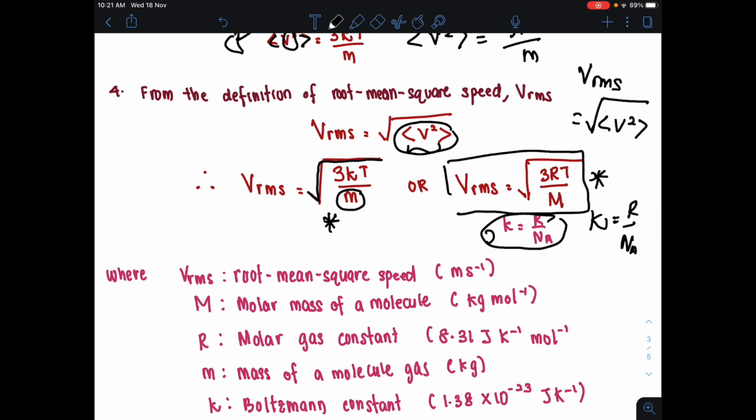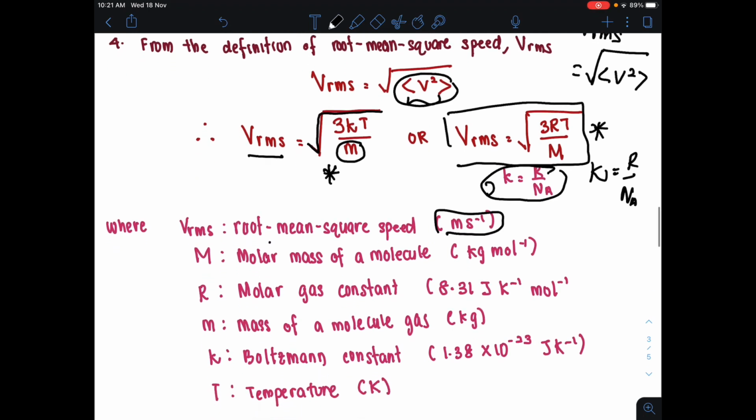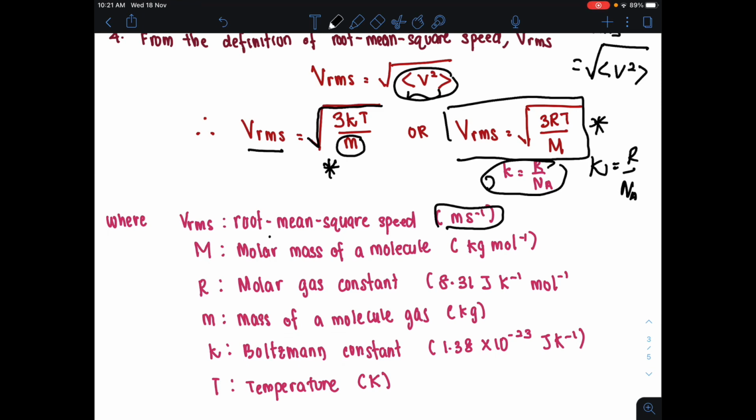So where VRMS here is the root mean square speed, which must be in the unit of ms negative 1, SI unit. Capital M here, this one is the molar mass of molecule, must be in the unit of kg per mole. Selalunya dalam soalan dia akan bagi gram per mole, awak kena convert pergi kg per mole. And then capital R here is the molar gas constant, 8.31 joule per Kelvin per mole, is a constant lah kan.